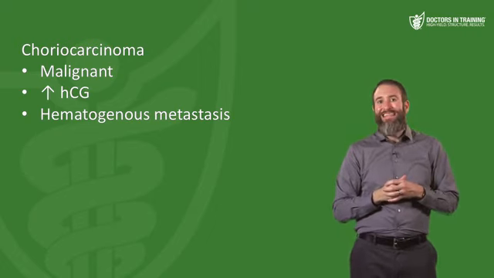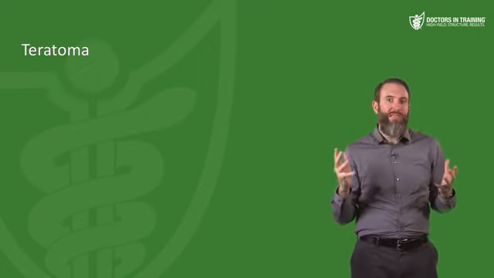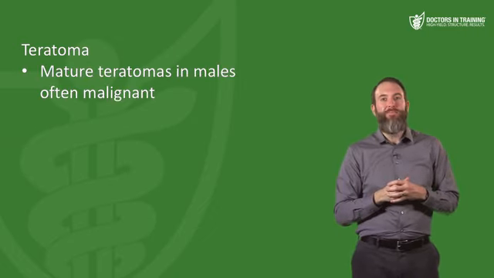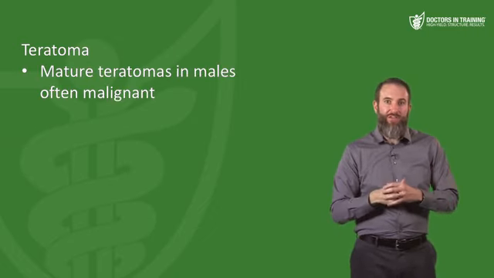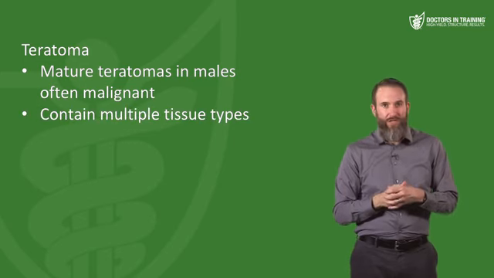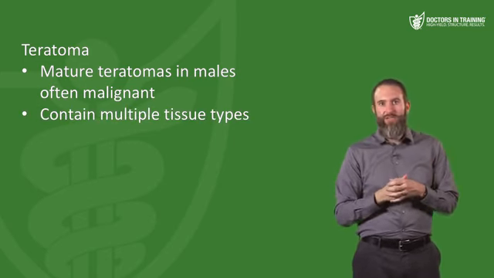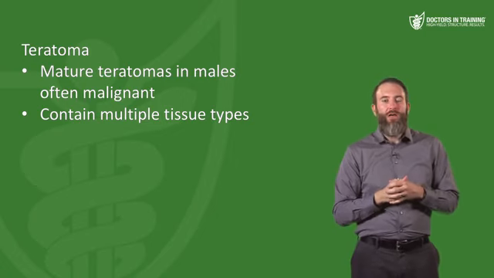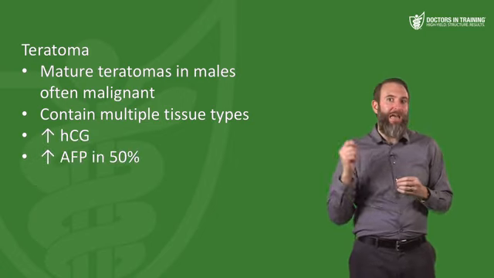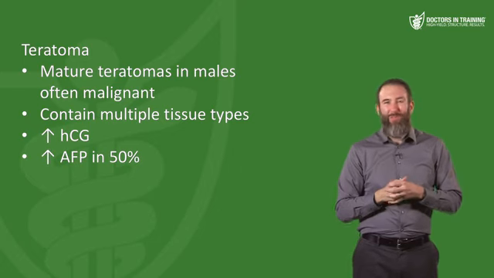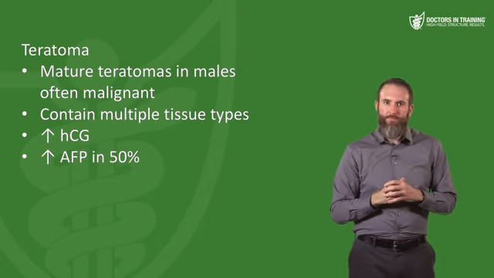And then finally, we have the teratoma. Mature teratomas in males are most often malignant. The most important thing you need to remember about teratomas is that they have multiple tissue types. So you definitely hear about hair and teeth and all sorts of nasty, gross stuff coming out of a teratoma. And these will be having elevations in HCG and alpha-fetoprotein. These will be elevated probably about 50% of cases.